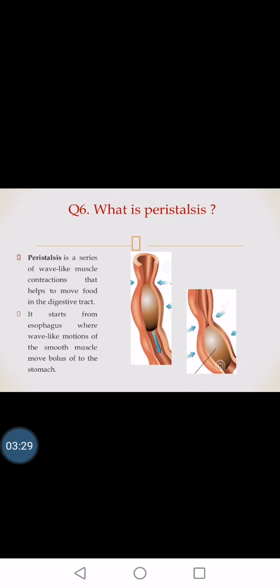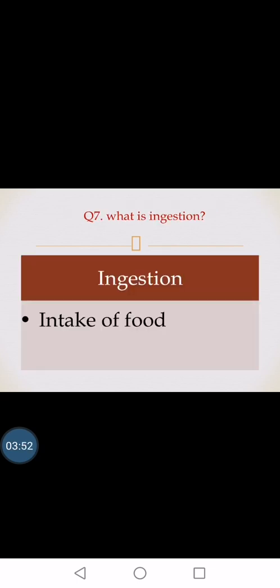What is peristalsis? The muscular movement which happens due to contraction and relaxation of muscles is called peristalsis, and it occurs in the alimentary canal from the oesophagus till the small intestine. As you can see in the diagram, the bolus moves from one point to the next by the muscular contraction and relaxation.